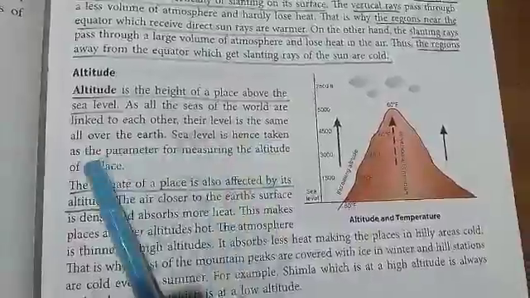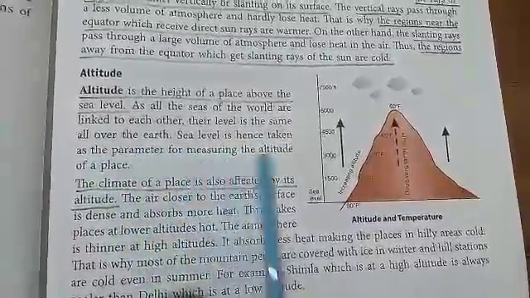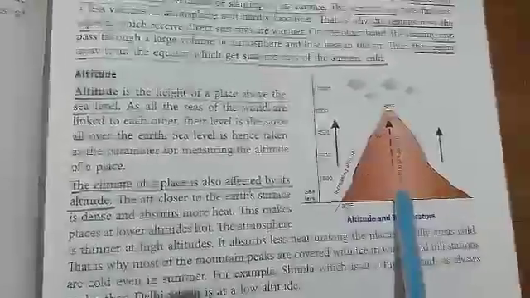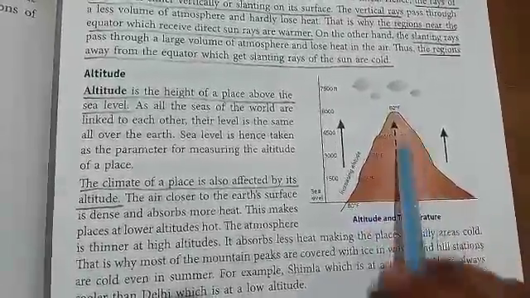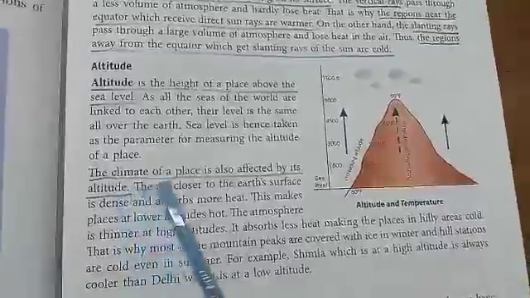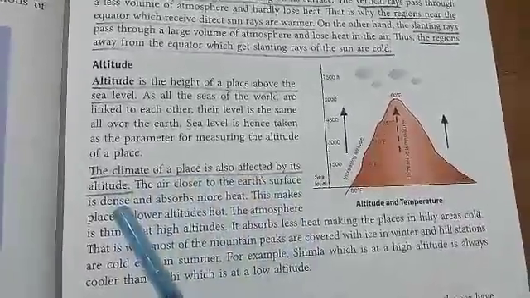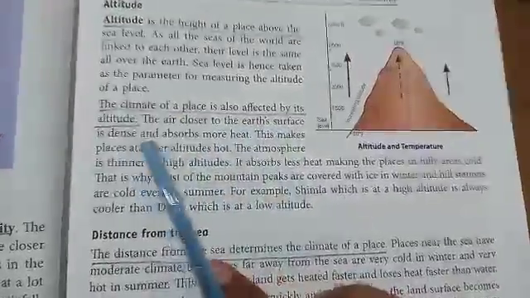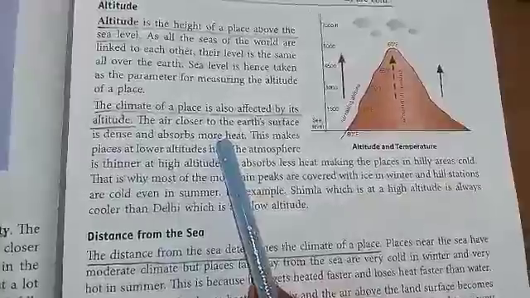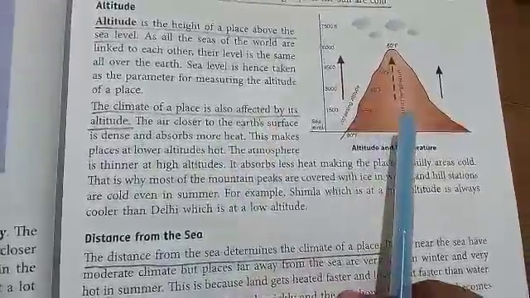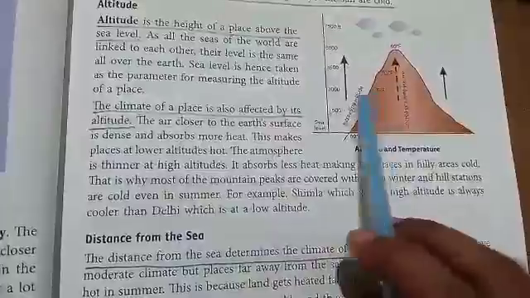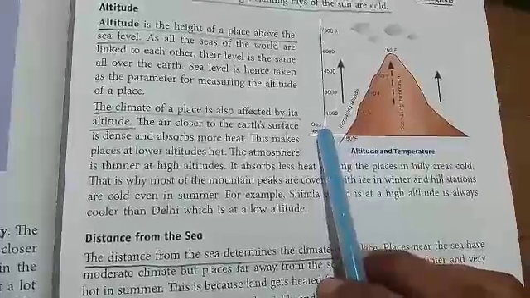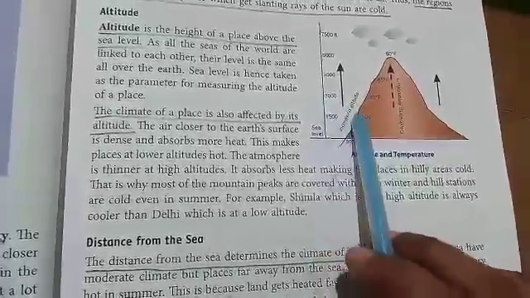Sea level is hence taken as a parameter for measuring the altitude of a place. So considering this as the sea level, the height of all places will be measured. The climate of a place is also affected by its altitude. The air closer to the earth's surface is dense and absorbs more heat. Consider this as the earth's surface, the air closer to it will be dense and have more heat.